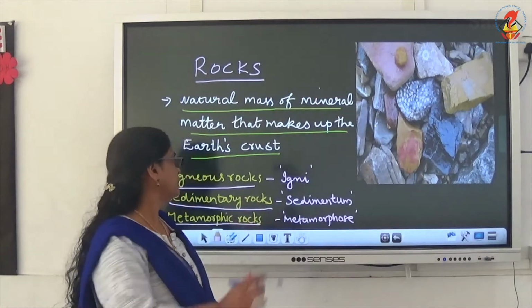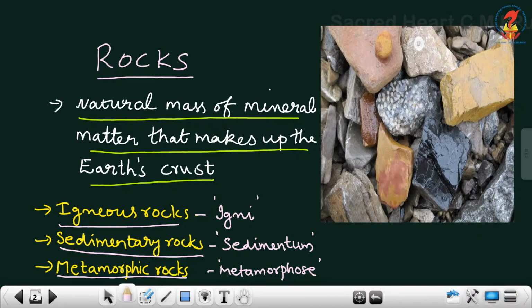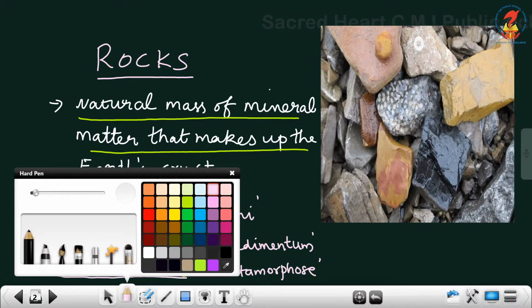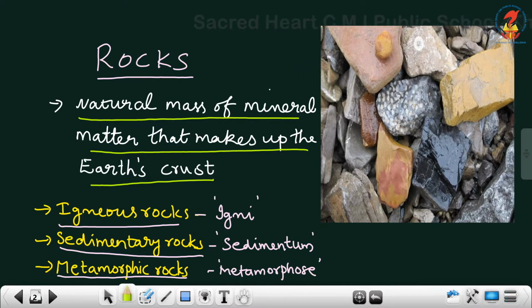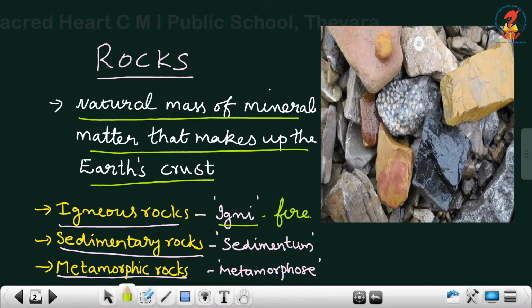Children, you know the word igneous comes from the Latin word igni, that means fire. Then the word sedimentary comes from sedimentum, a Latin word that means settle down.